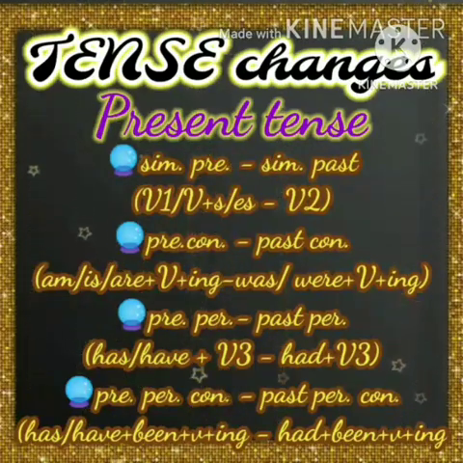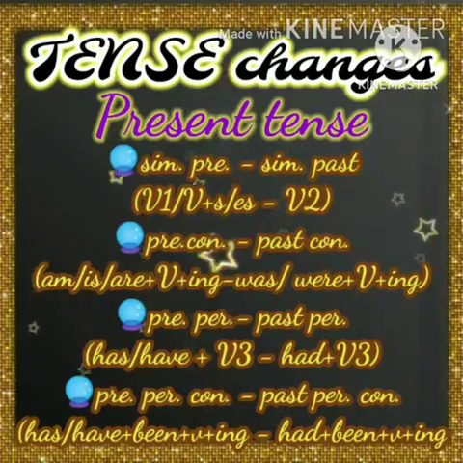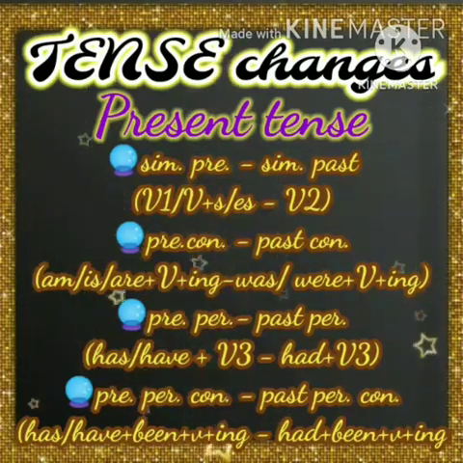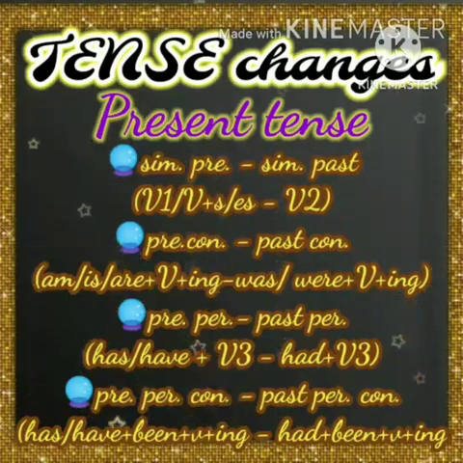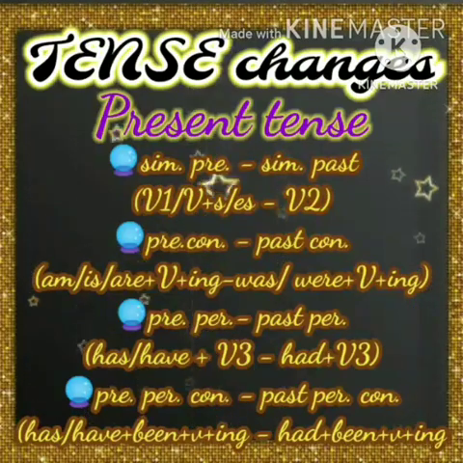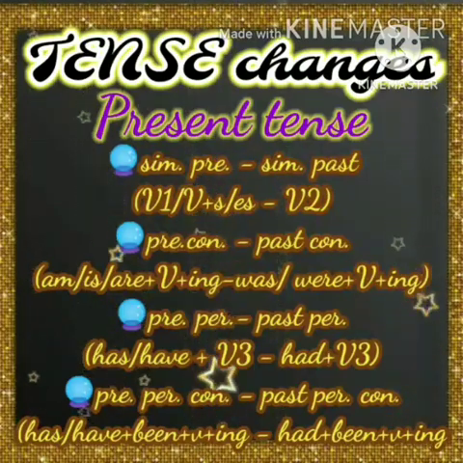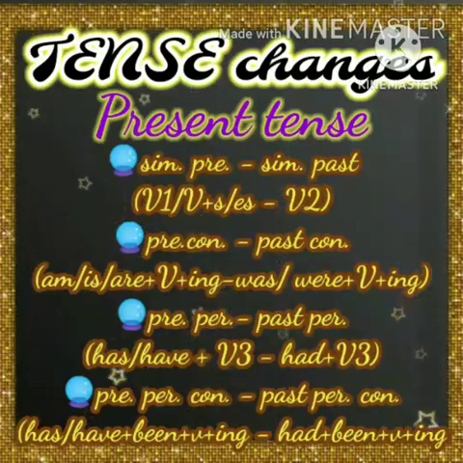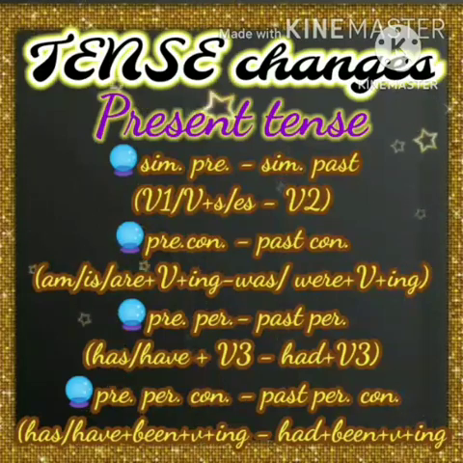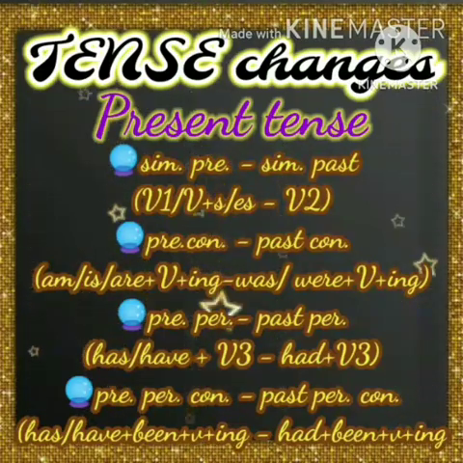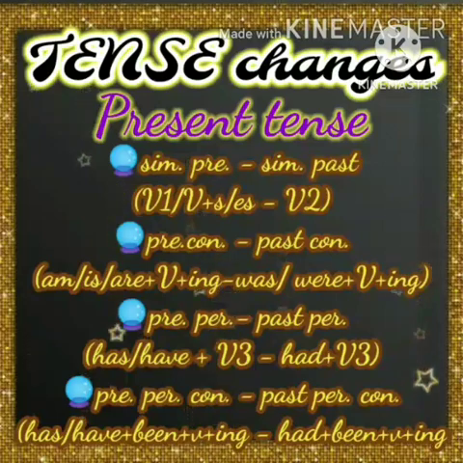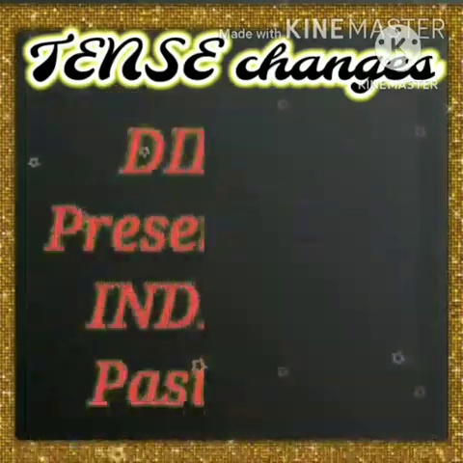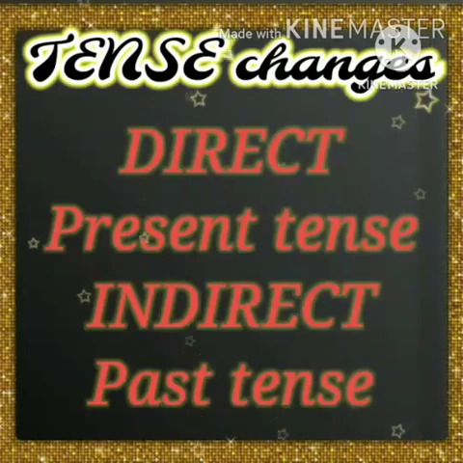And the next one is present perfect tense. It will change into past perfect tense. Has or have plus V3 becomes had plus V3. Then the next one is present perfect continuous tense. It will change into past perfect continuous tense. Has or have plus been plus verb plus ing becomes had been plus verb plus ing. That's all. All the present tenses will be changed into past tenses.